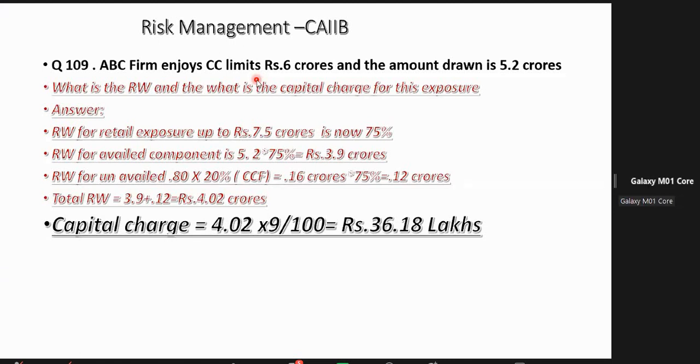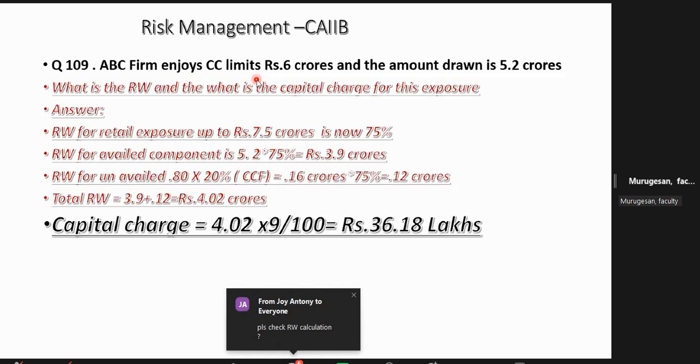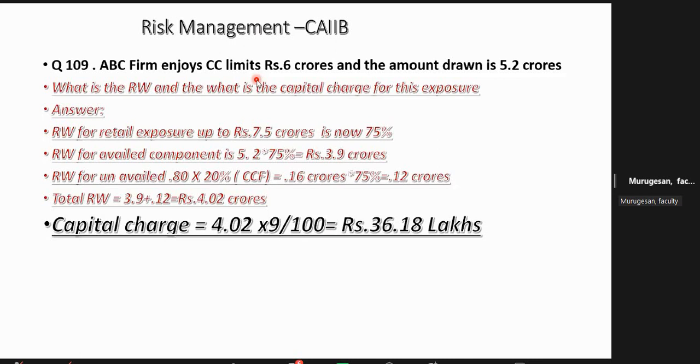Sir, CC limit, how does it come as a retail exposure? It is commercial, no, sir? No, madam. Even retail borrower, what is a retail borrower? The opposite of corporate borrowers. Corporate borrowers are companies. Retail borrowers are others. Normally we assume that retail borrower means housing loan, car loan only. But a small unit, a partnership also can enjoy a small OD limit. An SME unit can, it may be a small sole proprietor. They can also enjoy CCOD.